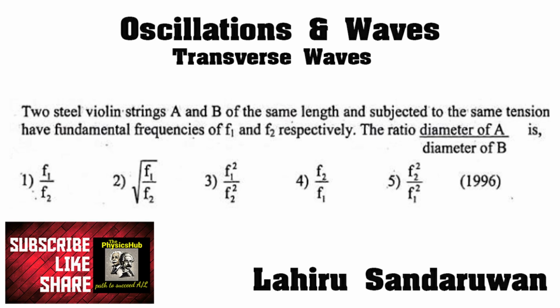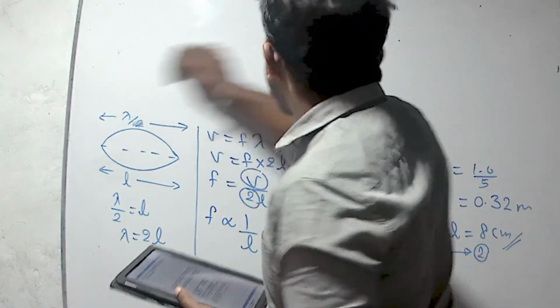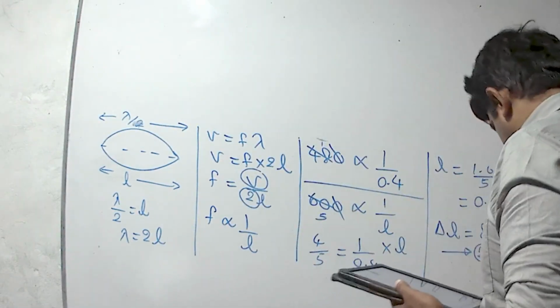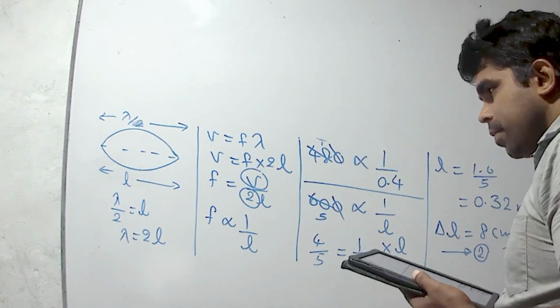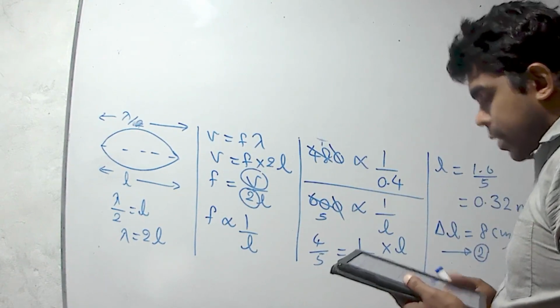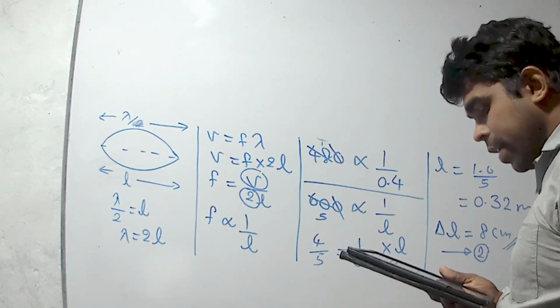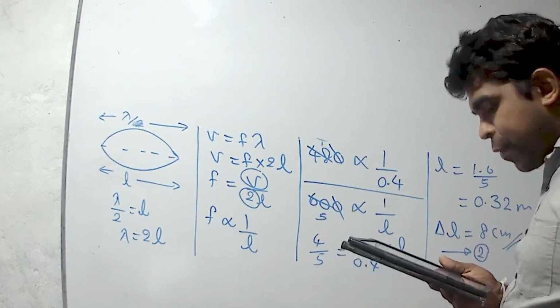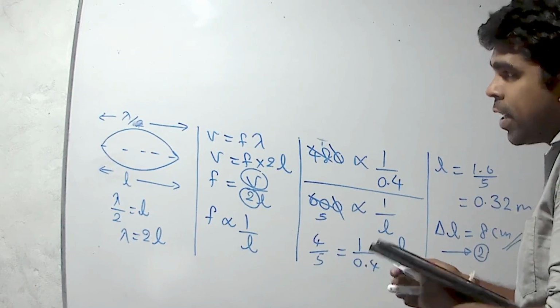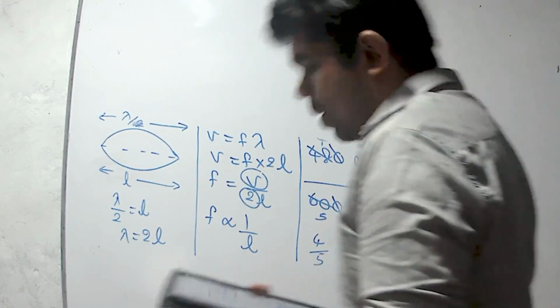Two steel violin strings A and B of the same length and subjected to the same tension have fundamental frequencies F1 and F2 respectively. The ratio of diameter of A divided by diameter of B is. Again we have to consider fundamental frequency. But they have given two frequencies F1 and F2 and we have to get the relationship between the diameters.